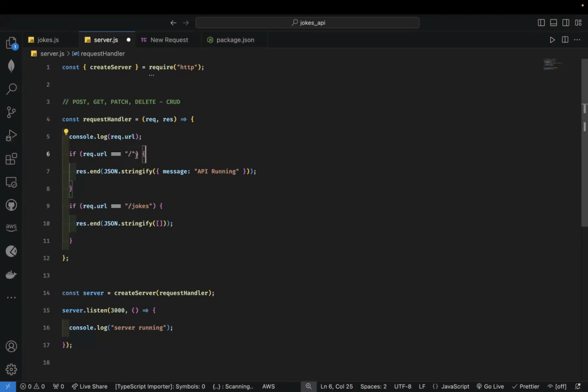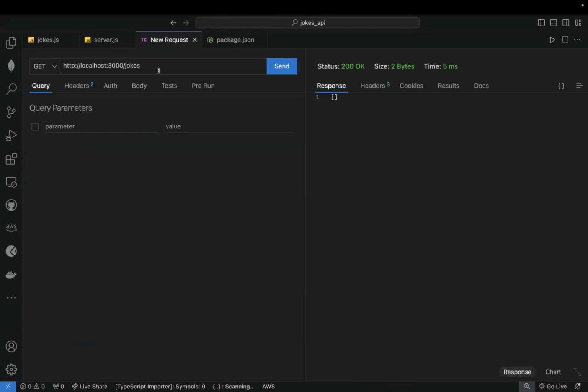Currently, if we go back to Thunder client and change our method, you can see that there are many more methods, but you might not even make use of them, because personally I've not made use of a lot of these other methods. They are there, they are useful, but those are not stuff that you use for basic operations. If I change this to post and then hit the jokes endpoint, I still get an empty array. If I change it to just our home endpoint and I hit it, I still get message API running, even though this is a post. If I change it to put, it will still be the same thing.